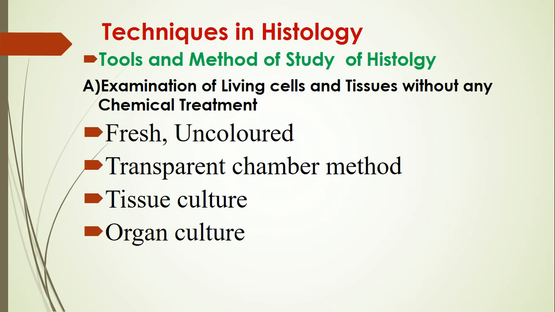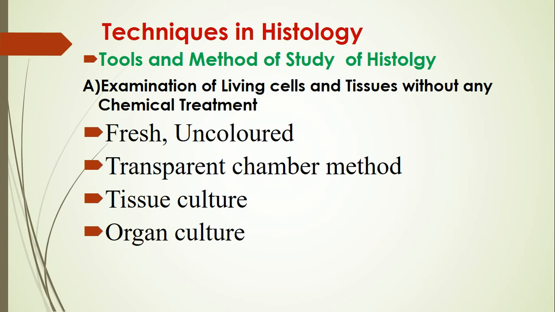Number one is fresh, uncolored. For this purpose, little bits of tissue or drops of blood are taken for a smear or film on a glass slide and then examined under the microscope. Then saline solution is used for keeping the tissue moist and in physiological state.